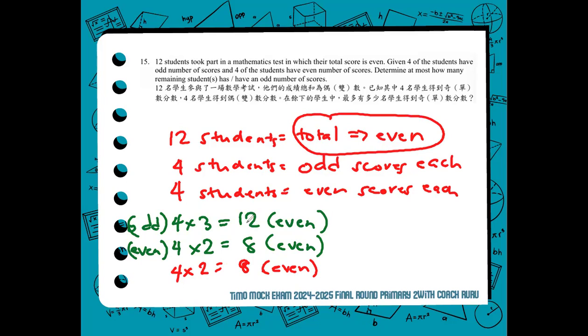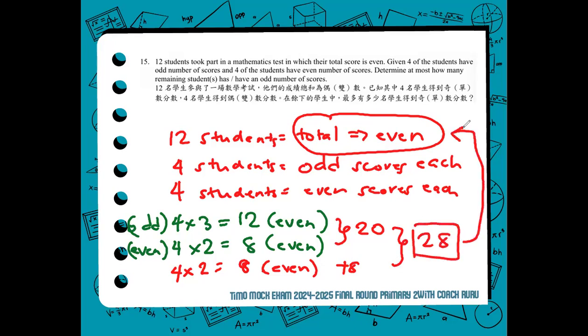Let's see. 12 plus 8 for the first 8 students is equal to 20. When we add the 4 times 2 for the unknown scores of the 4 students that we assumed are even, we add 8. So this is equal to 28. And according to the condition, it is even. 28 is an even total.